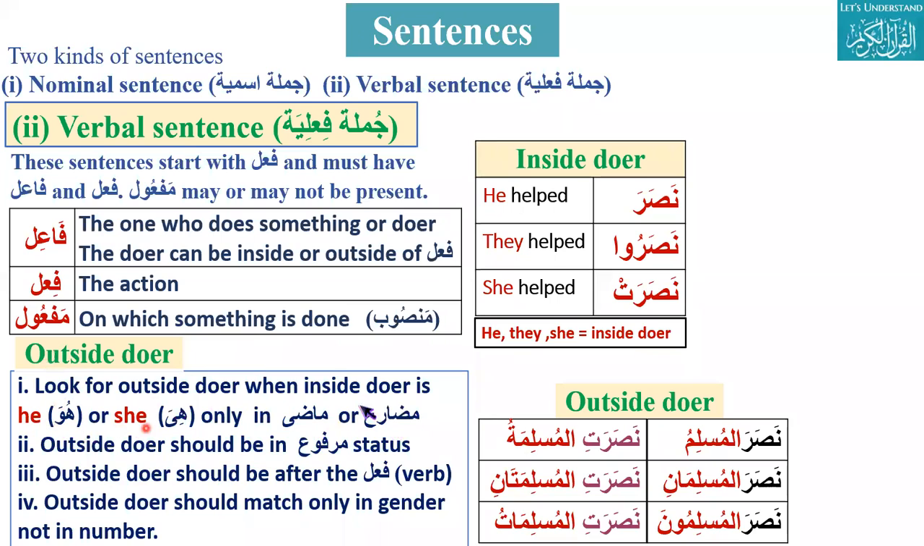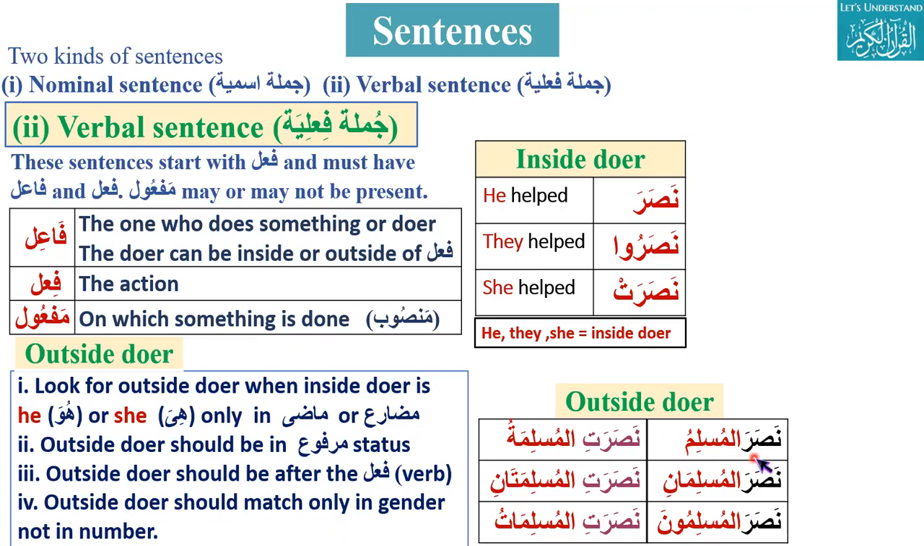Whenever the inside doer is he or she in madi and mudare, you have to look for an outside doer. The outside doer should be in marfu status and should come after the verb, and it should match only in gender but not in number.